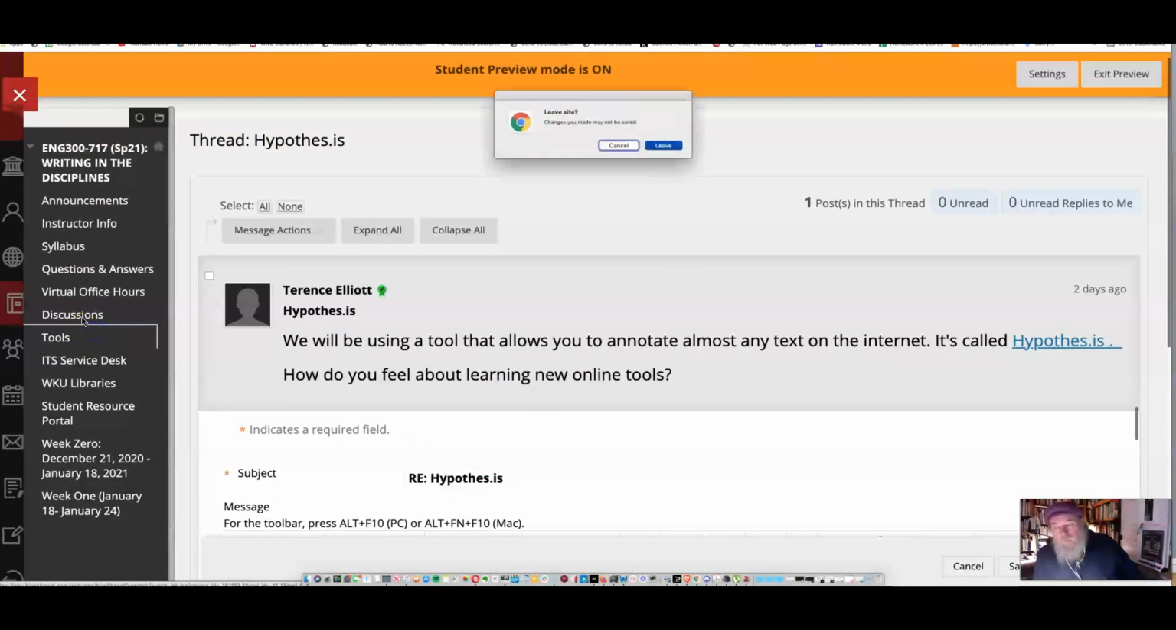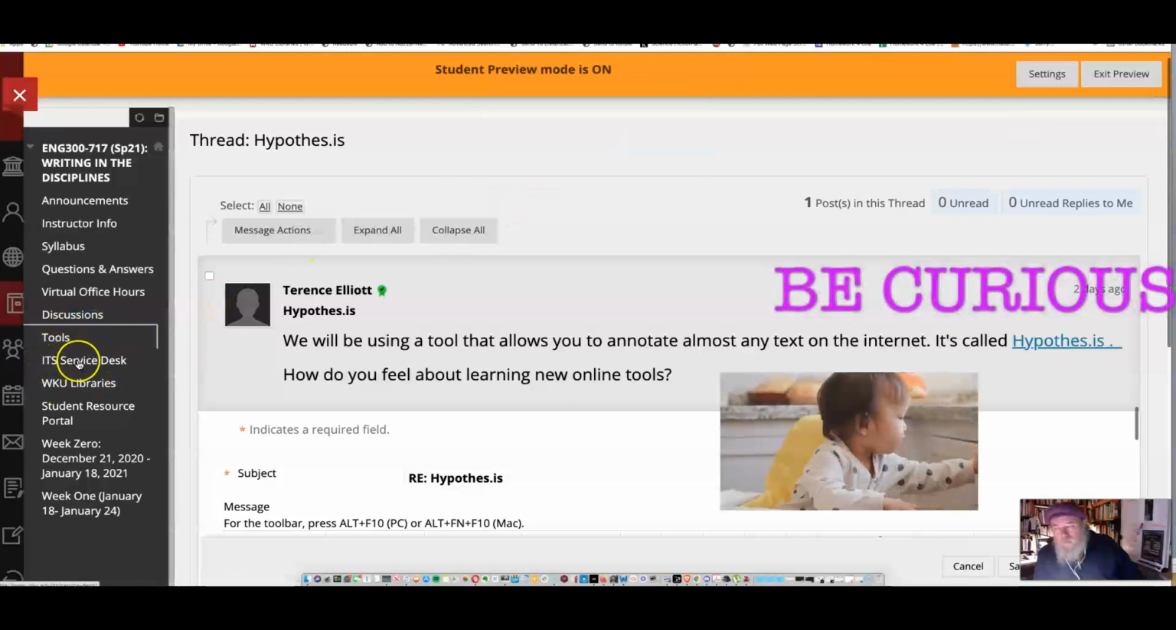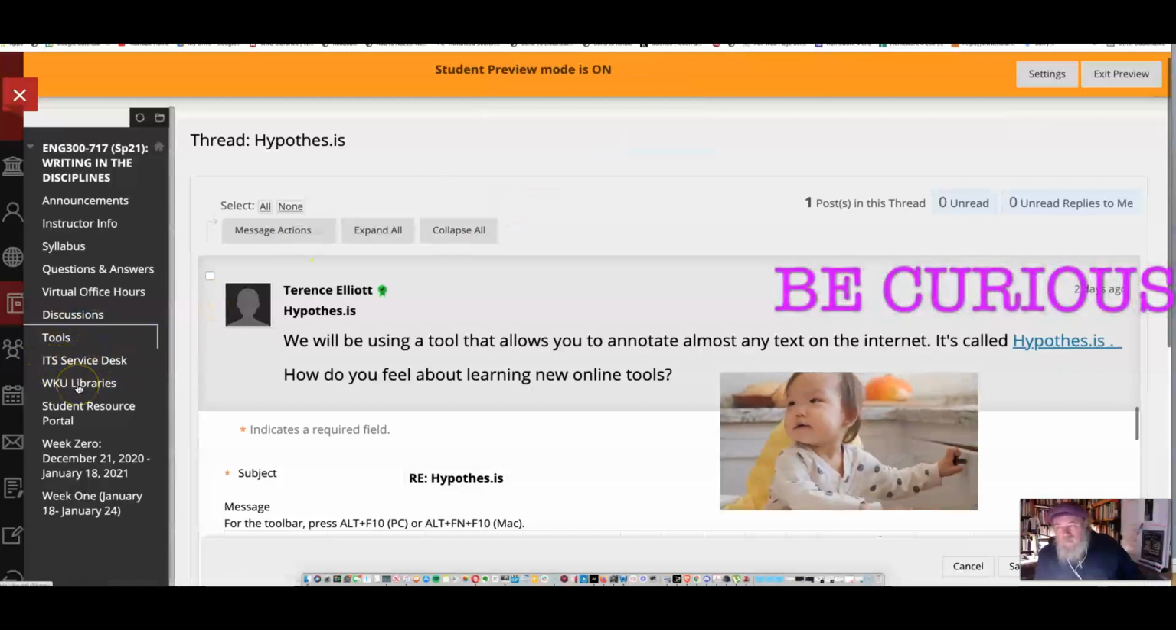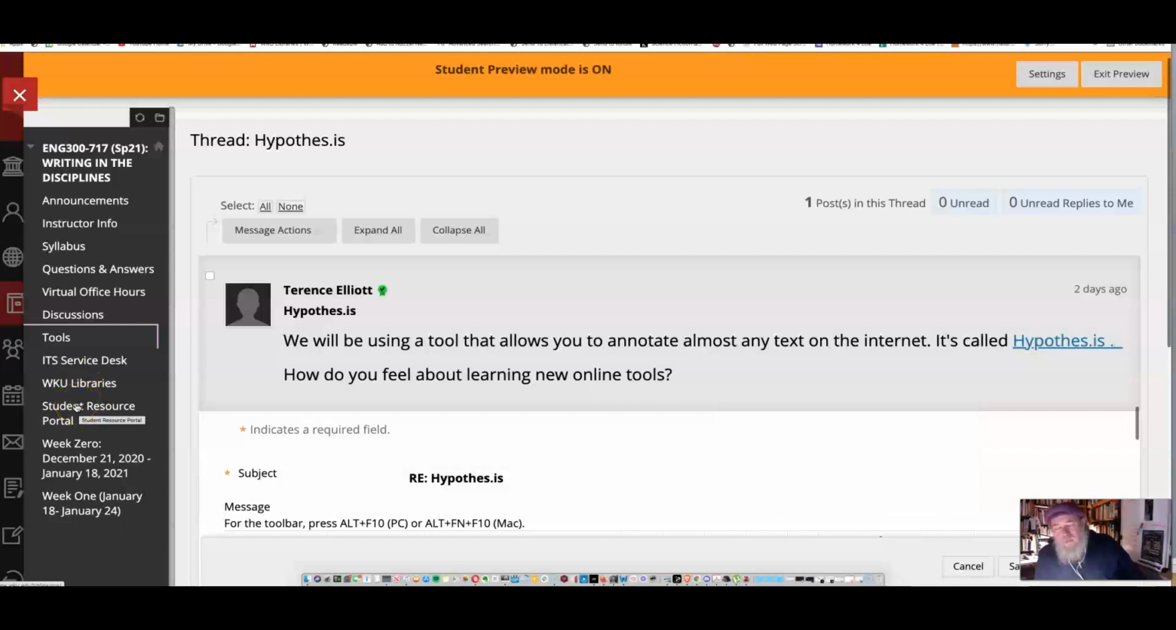Now, if you look, there are 3 sections over here. Tools, ITS Service Desk, WKU Libraries, and the Student Resource Portal. Please just spend a few minutes in there and just look for stuff, you know, explore.